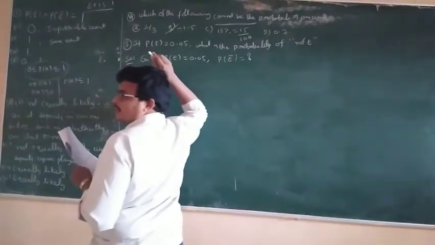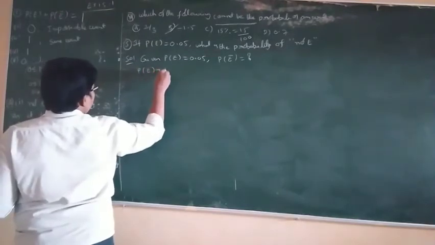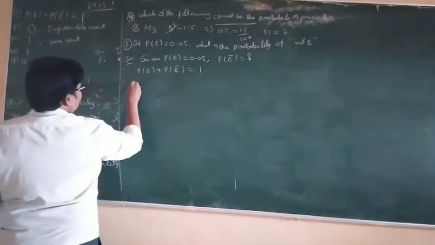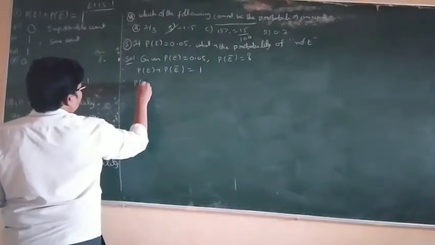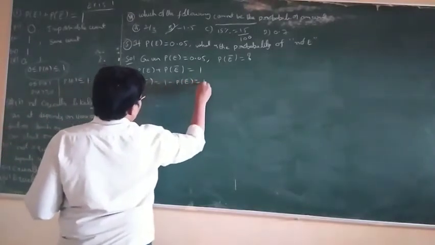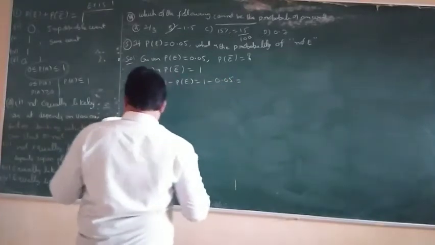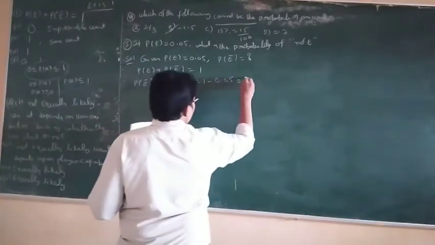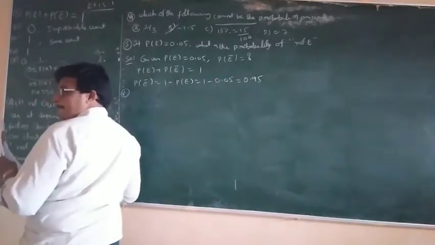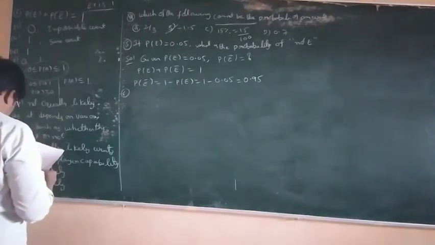The formula is P of E plus P of not E is equal to 1. So P of E bar is equal to 1 minus P of E, which is 1 minus 0.05. The answer is 0.95. Next, sixth problem.